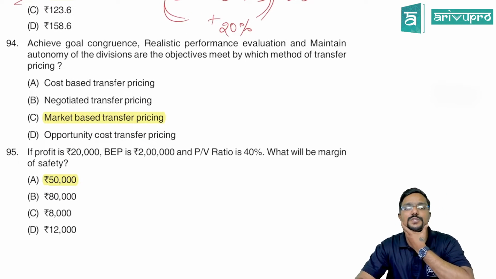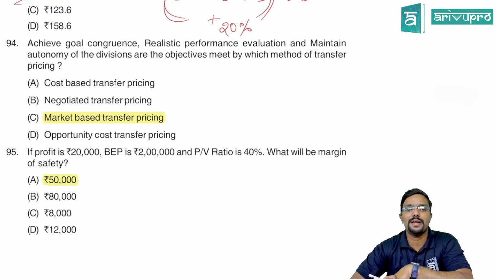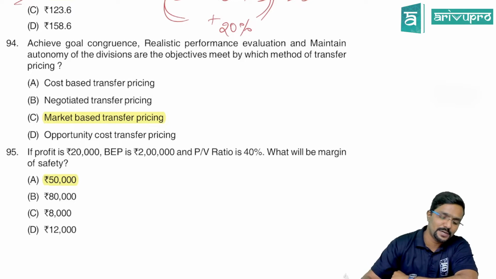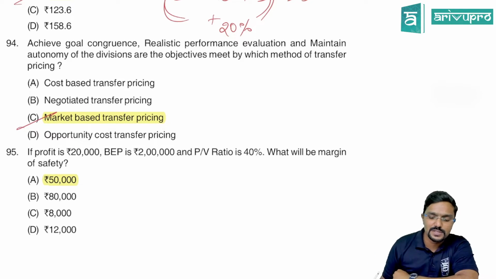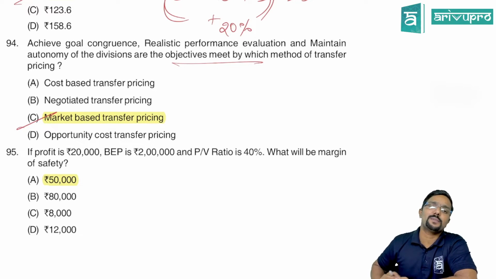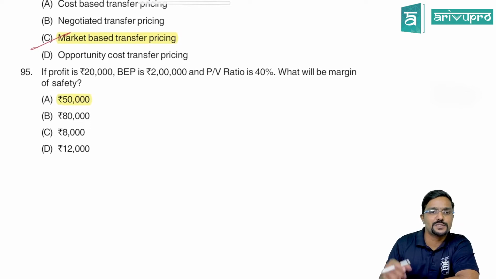Next question. Achieve goal congruence, realistic performance evaluation, and maintain autonomy of divisions are the objectives met by which method of transfer pricing? Cost-based transfer pricing? No. Negotiated? No. Market-priced? Yes. Market-based transfer pricing. So these are the objectives met by the market-based transfer pricing method. Let us go to the next question.